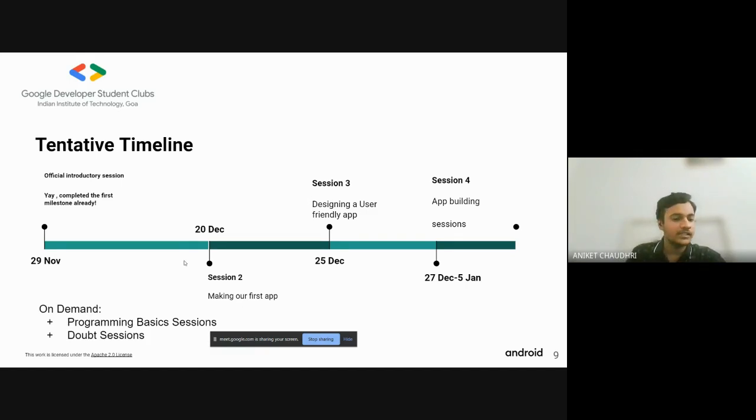Apart from these sessions, we will have some programming basics sessions for those who are finding it difficult to cope with the programming basics, especially those who are new to programming. As well as we will have some doubt sessions if anybody is facing any issue with Android Studio.